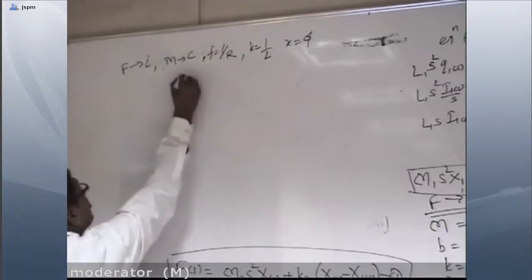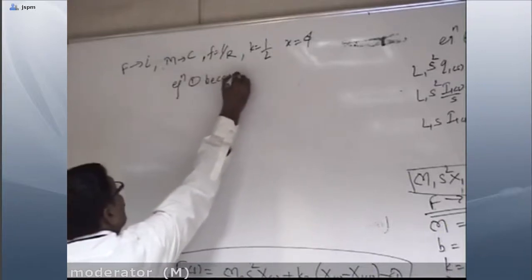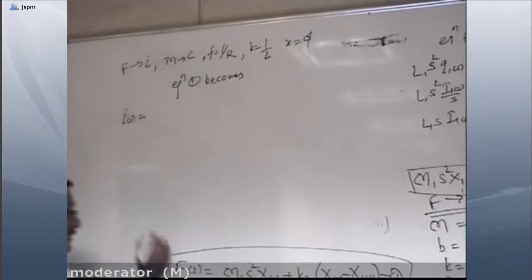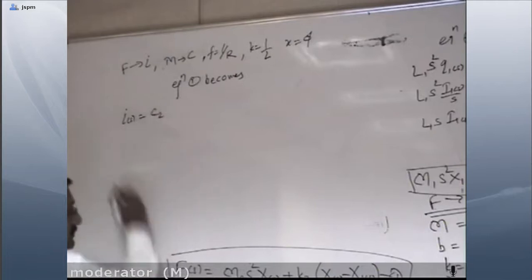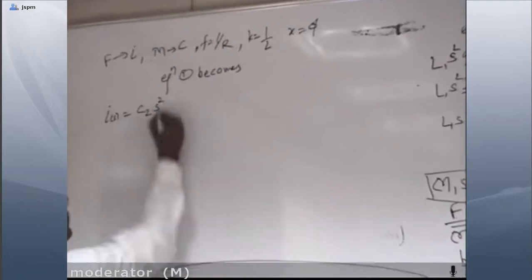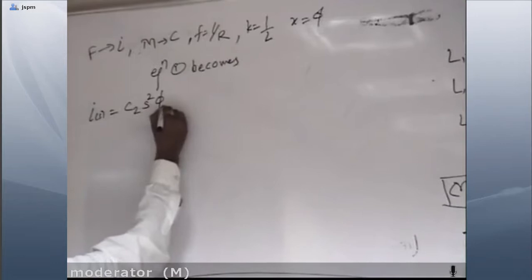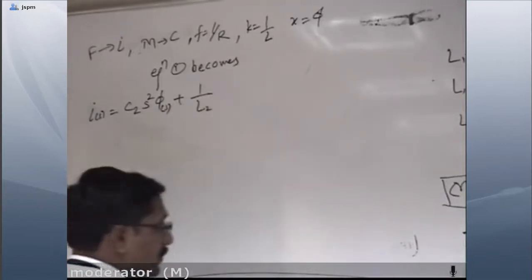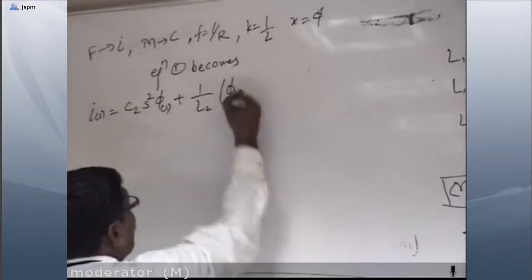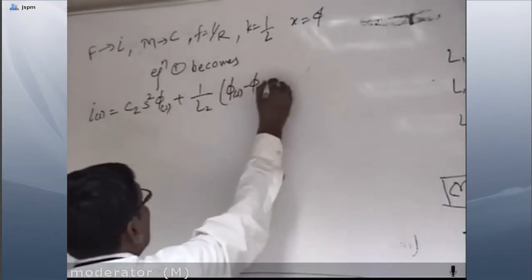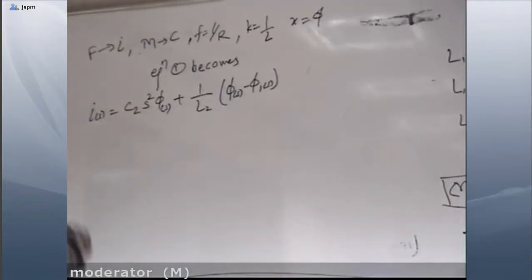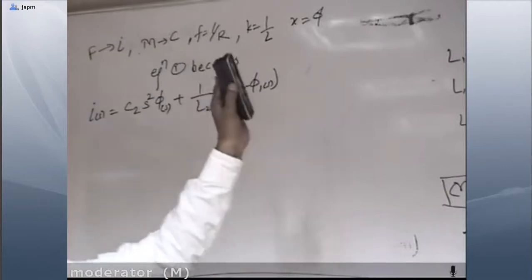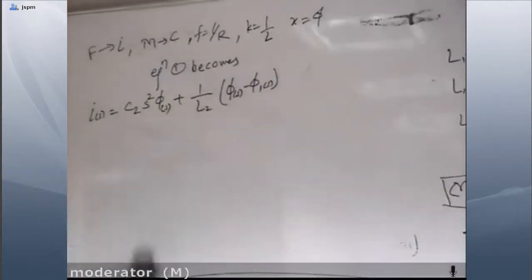So equation 1 becomes I(S) is equal to M2 C2 S square phi(S) plus K2, that is 1 by L2, times phi(S) minus phi1(S). As in the force to voltage analogy we used some relation, similarly over here also we'll use this one.